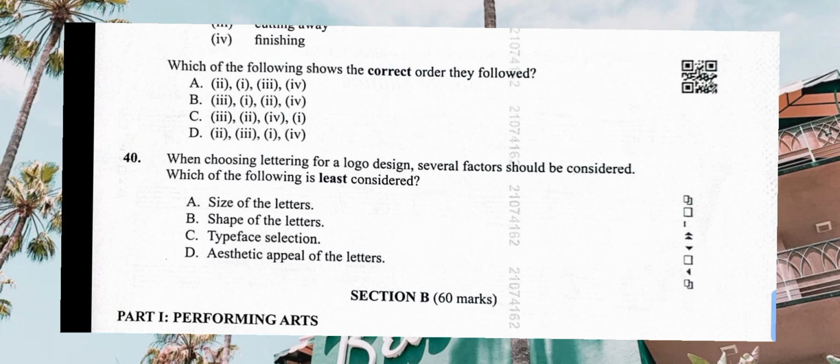After number 39, we got 40, the last question for section 1. Choosing lettering for logo design, several factors should be considered. Which one of the following is the least? Least is the one that should not be considered mostly. So which one should not be considered mostly? We have size of the letters, shape of the letters, typeface selection, aesthetic appeal of the letters. Of course, the one that we should not look at is the size. The least is size of the letters.